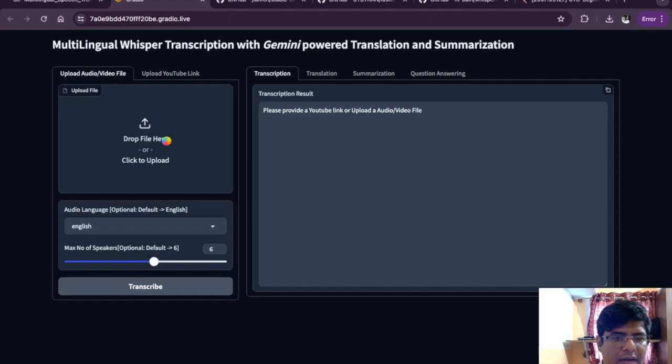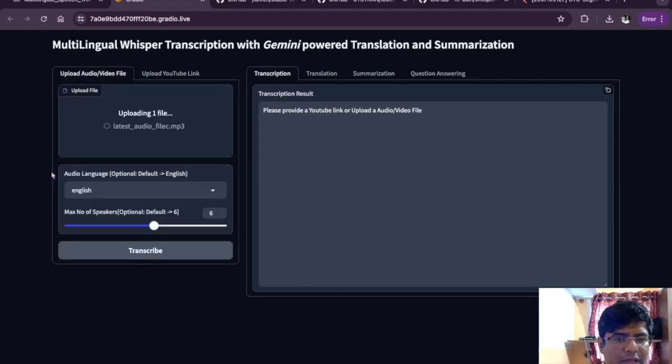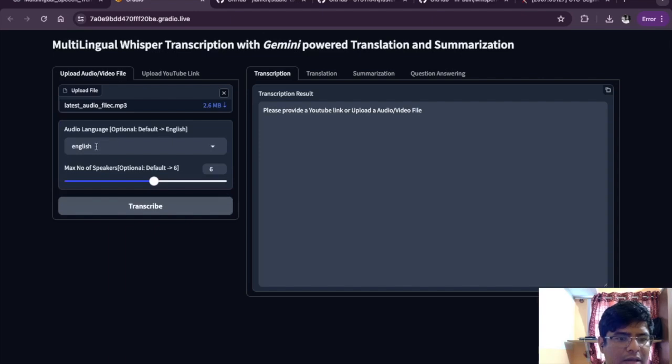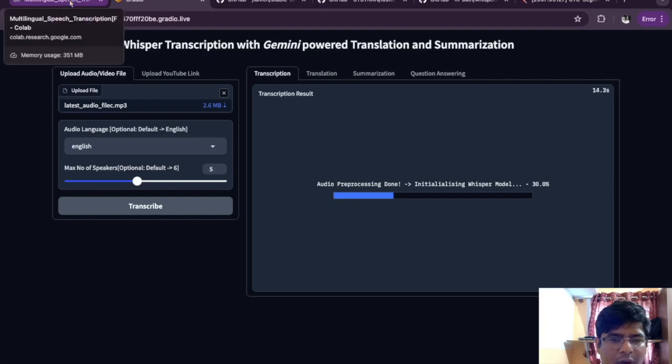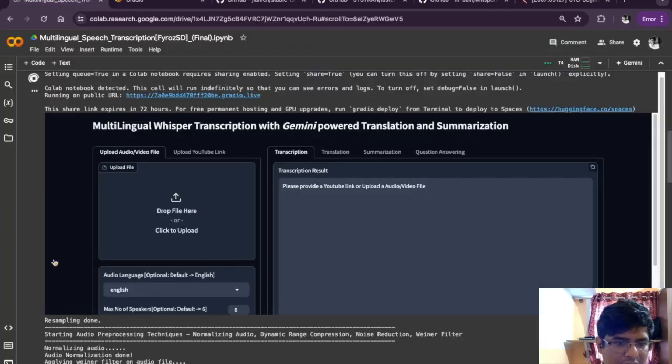Now if I go ahead and upload a file, it will take a couple of seconds to upload, and then I will state the language in which the audio has been spoken. And I'll also state up to how many different speakers there can be in this audio file. And if I click on transcribe, it will take around 2 to 3 minutes for the transcription process. Until then, I will go ahead and show you the logs of what is being done behind the scenes.